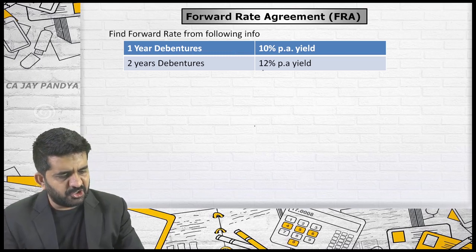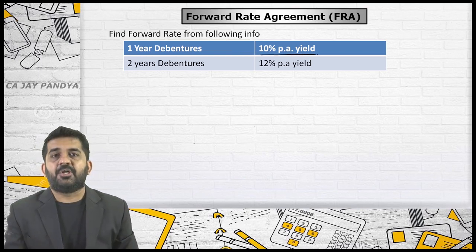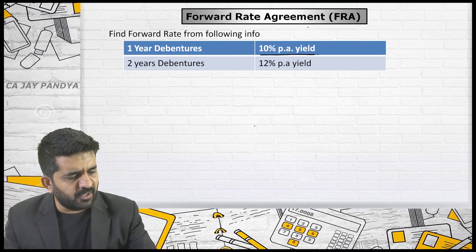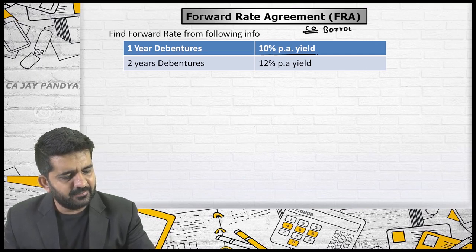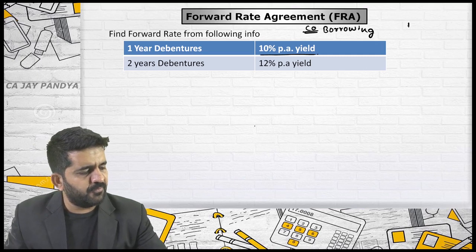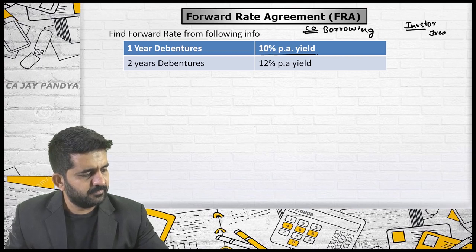A 1 year debenture is having a yield of 10% per annum. Please understand, from the point of view of the company, you are borrowing money, and from the point of view of an investor, you are investing money.